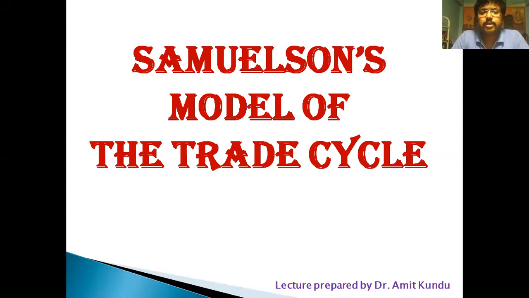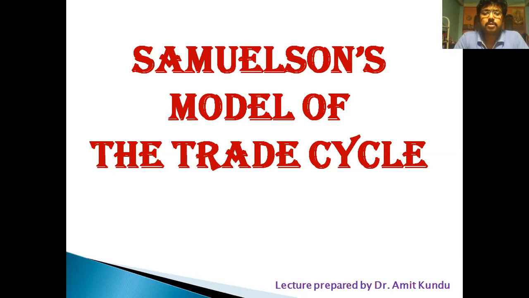Today I am going to introduce Samuelson's model of the trade cycle. Samuelson's model of the trade cycle has a background. In the Keynesian thought of the trade cycle, there is the multiplier. There is fluctuation, but that fluctuation is static. There are no dynamic fluctuations. Only the multiplier has a role in the Keynesian model of the trade cycle.